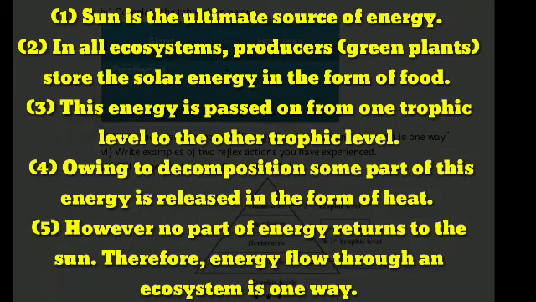This energy is passed on from one trophic level to the other. 4. Owing to decomposition, some part of this energy is released in the form of heat. 5. However, no part of the energy returns to the sun. Therefore, energy flow through an ecosystem is one way.